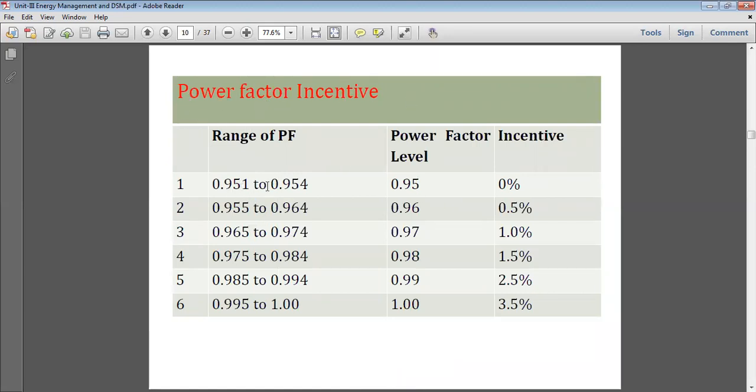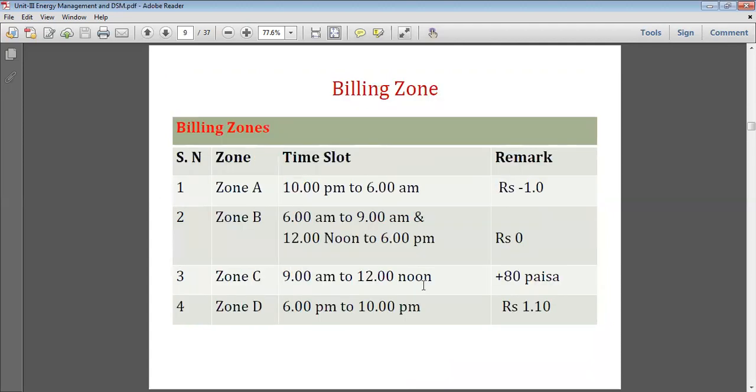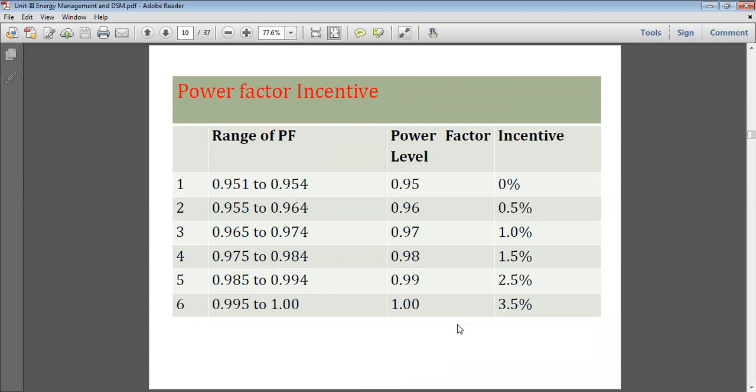So at the 0.95 level of power factor, there is no incentive at all. But 0.96 is a 0.5% incentive, 0.97 is 1%, and so on up to 1. So these are the revised incentives. In the previous slide we saw the power factor incentive was 7%, but now it has been reduced to only 3.5%. So the power factor incentive increases by 0.5% for every 0.01 improvement in the power factor.